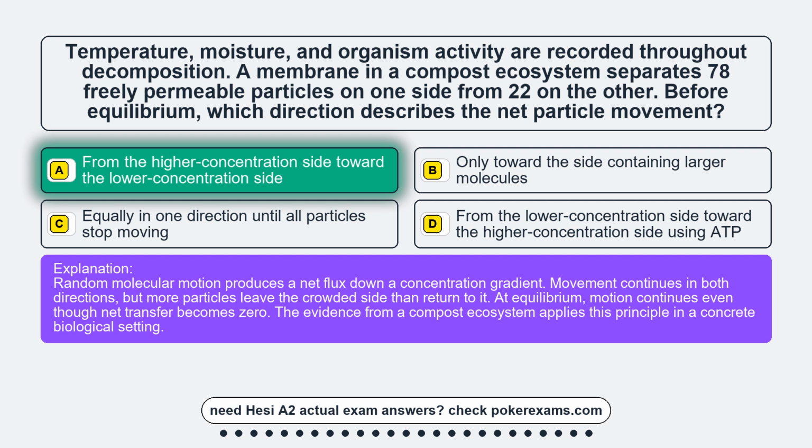Random molecular motion produces a net flux down a concentration gradient. Movement continues in both directions, but more particles leave the crowded side than return to it. At equilibrium, motion continues even though net transfer becomes zero. The evidence from a compost ecosystem applies this principle in a concrete biological setting.